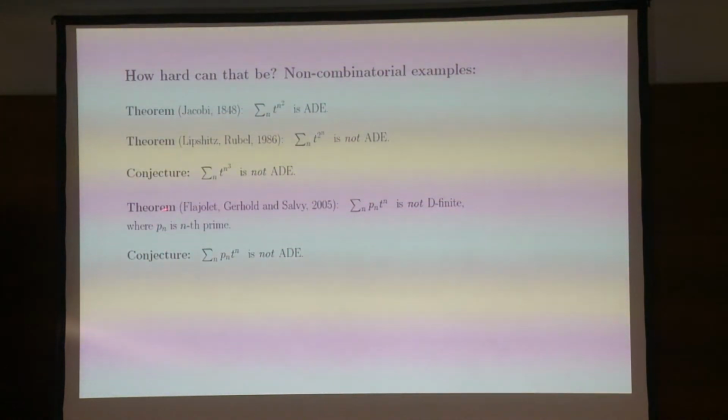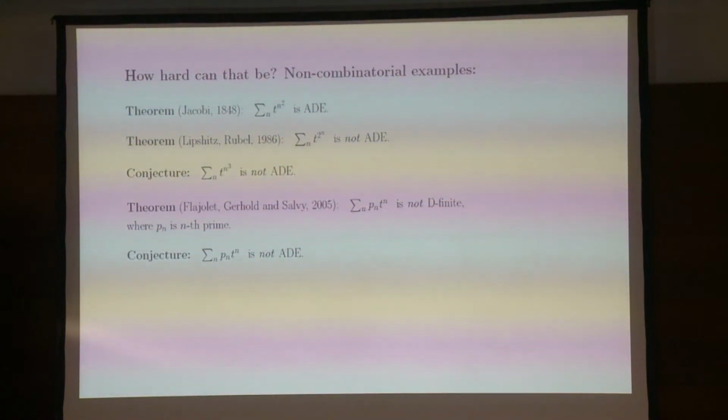So here is a theorem that's much more approachable. This is a generating function for primes. We just look at the generating function for primes, and then one can use careful asymptotic results for primes to show that this generating function is actually not D-finite. And this should be countered with this conjecture. So we don't actually know whether it's algebraic differential at all. I don't believe this is as hard as this conjecture. However, we just don't have tools to solve this. There is just no way to do it with current technology.